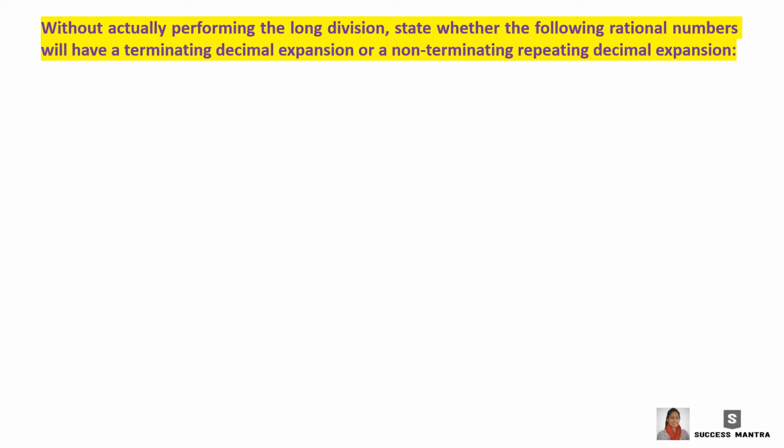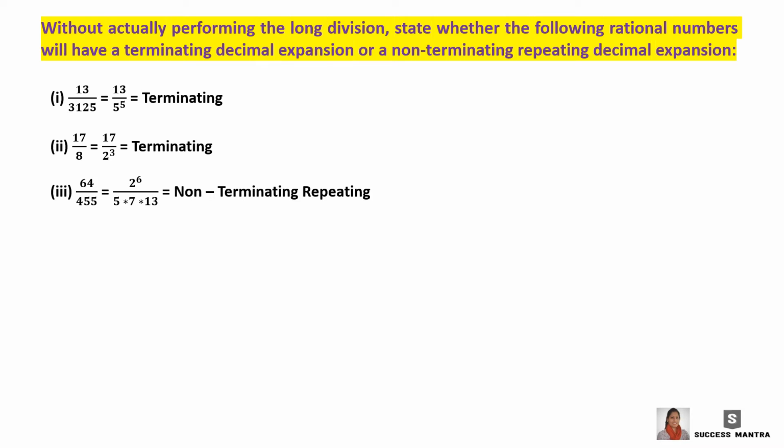Our first question is, without actually performing the long division, state whether the following rational numbers will have a terminating decimal expansion or a non-terminating repeating decimal expansion. First question is 13 divided by 3125. 3125 can be expressed as 5 raised to 5. So the denominator is of the form 5 raised to n. So it is terminating. Second is 17 by 8. 8 is 2 cube. Here also it is of the form powers of 2, so it is terminating.